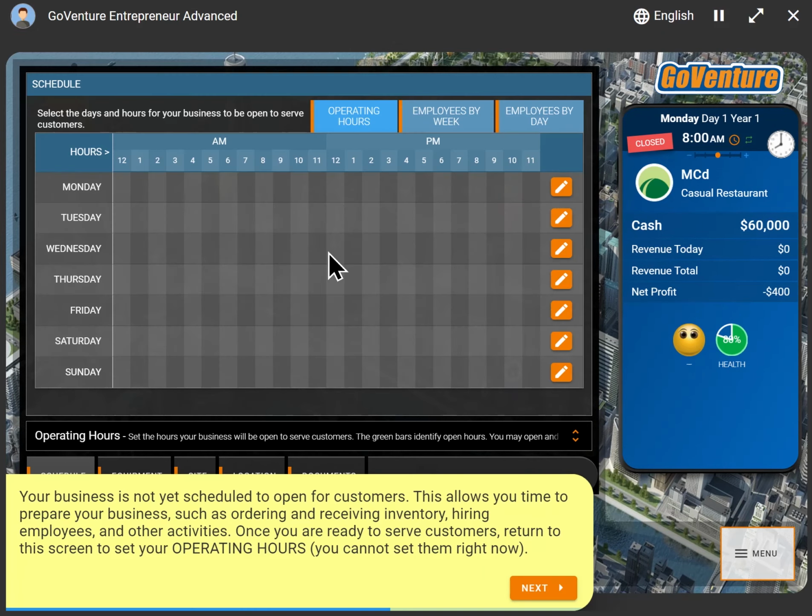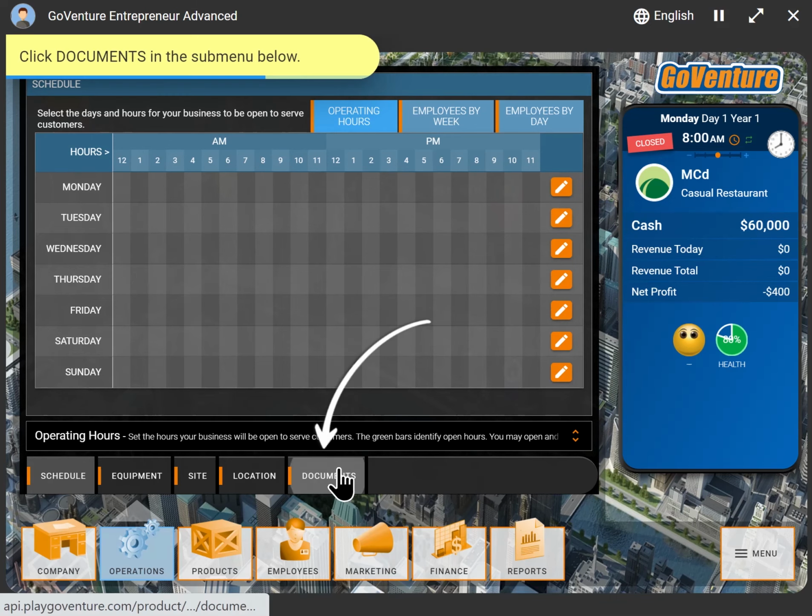Then we can set our schedule. So this is where we would set the operations of our business. We can actually control the operations every single day of the week. And when we hire employees, we'll be able to actually schedule them individually every single day of the week. It's incredibly granular and detailed.